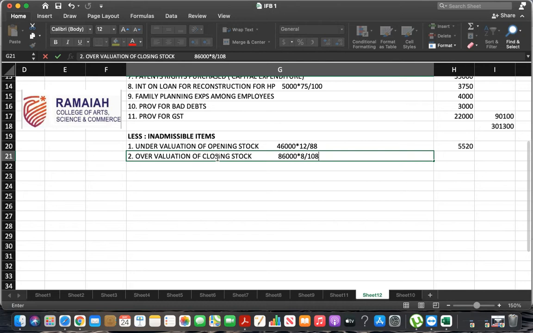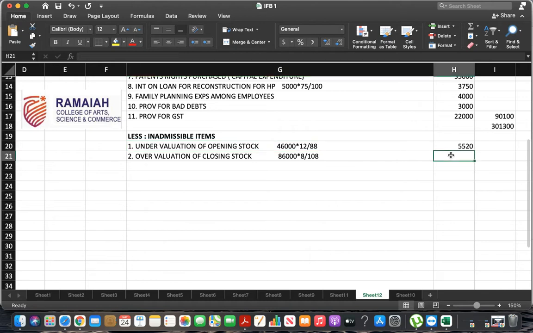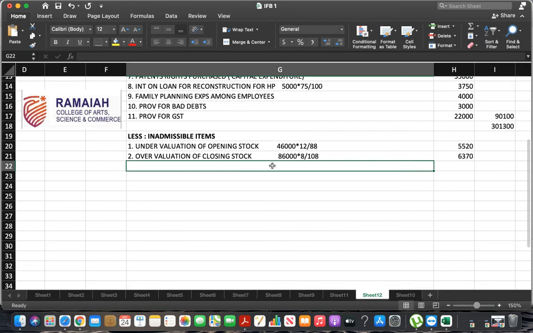It is cost minus and cost plus. Cost minus means undervaluation, cost plus means overvaluation. And undervaluation of opening stock, overvaluation of closing stock are inadmissible in the less category, in the deductions category. So, what's the value? 6,370.